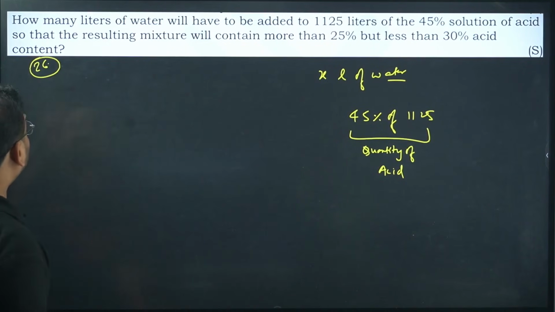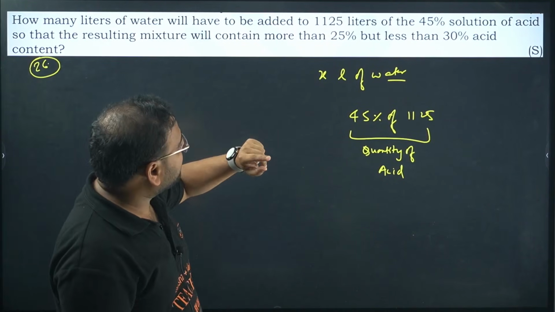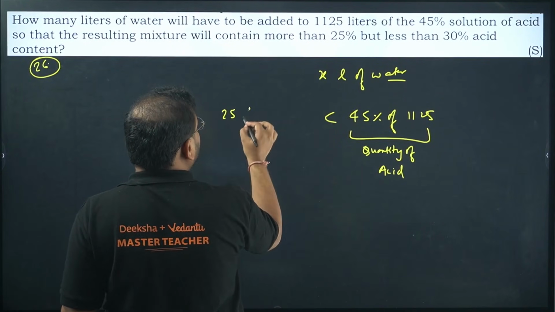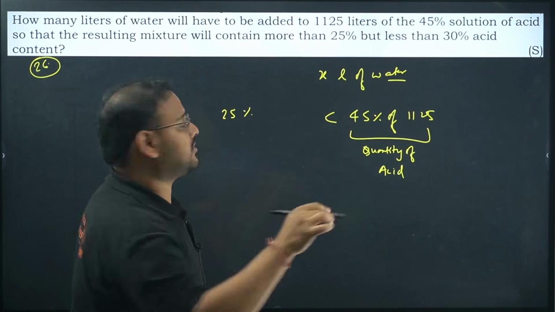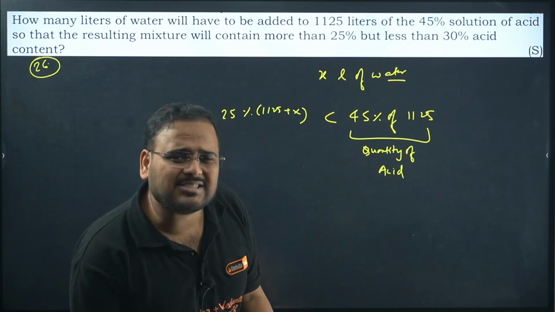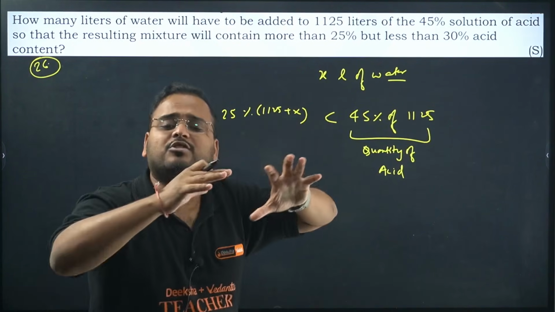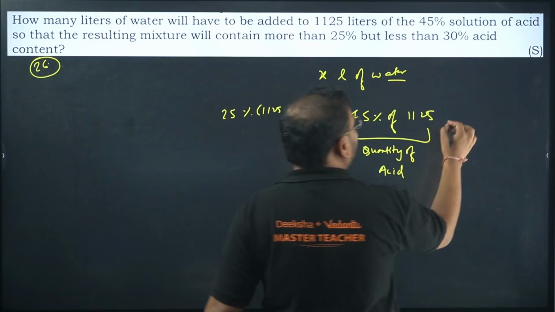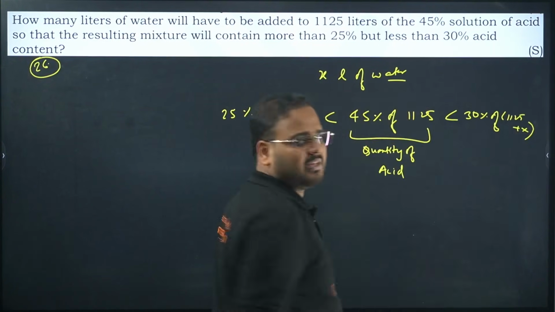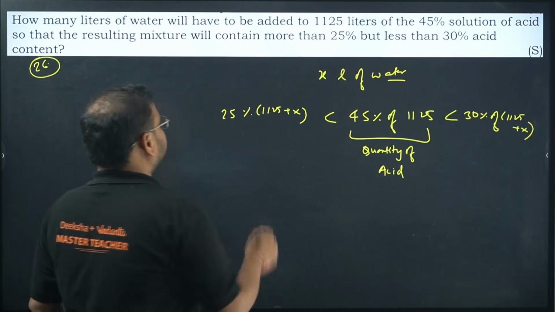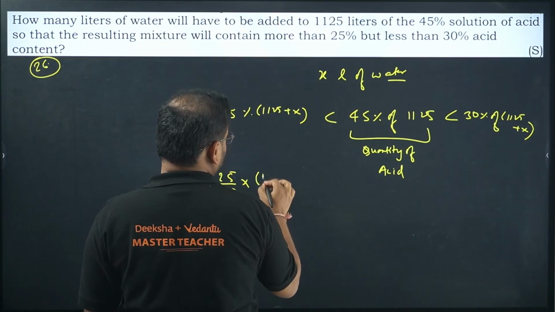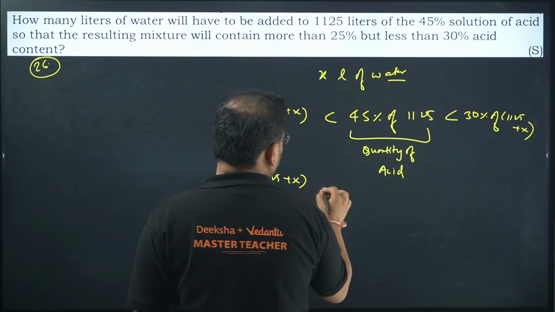So that the resulting mixture will contain more than 25% but less than 30% acid. Okay. Means more than 25% of what? Resulting mixture means 1125 plus x. Why plus x, sir? Think logically. If you are adding x liters of water, the whole solution will increase, no? Same way, less than 30% of the same quantity, 1125 plus x. Does it make sense to all of you? It should. Continue. 25 by 100 into the same thing, 1125 plus x over here.